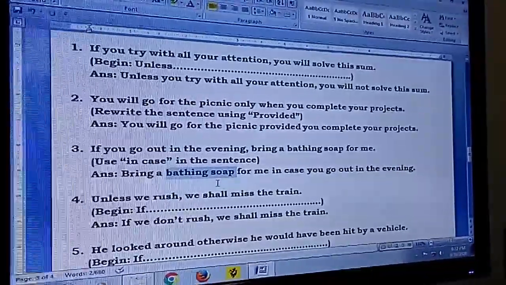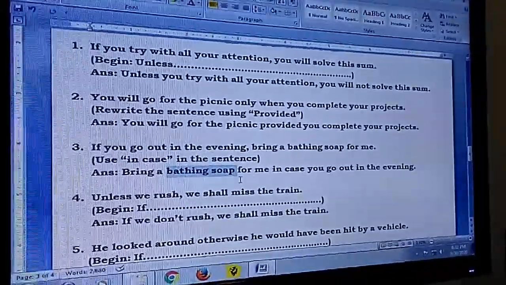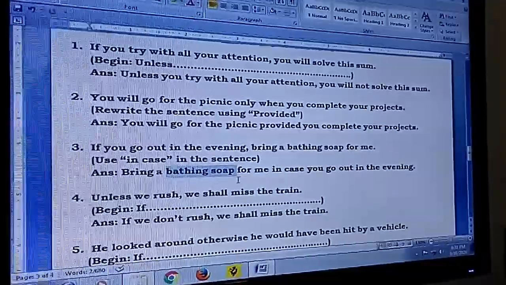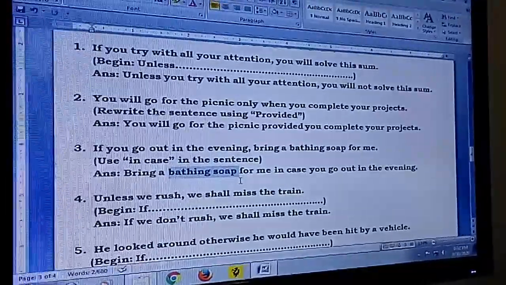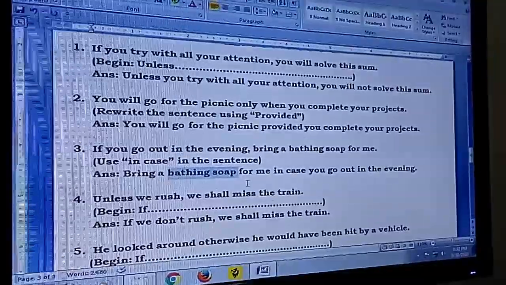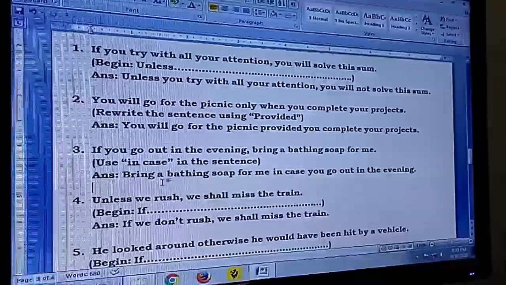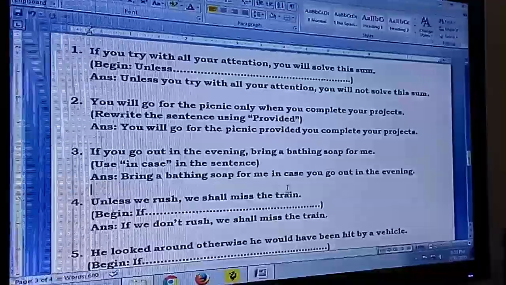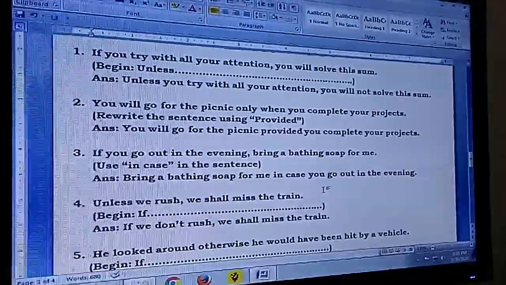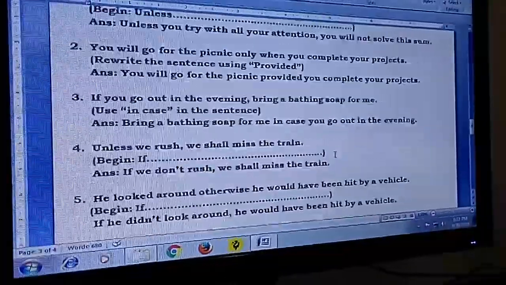Bathe means to take a bath. So, the soap that you use for your bath is known as bathing soap. Please correct your pronunciation if it is wrong. Bring a bathing soap for me in case you go out.